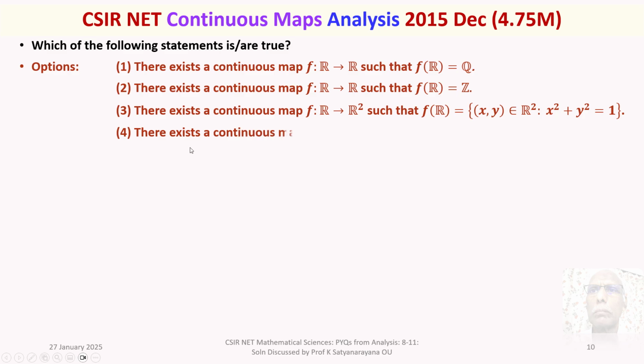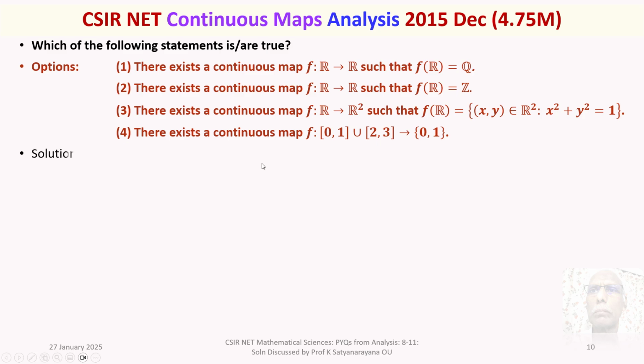Option 4, there exists a continuous map f from the closed unit interval union the closed interval [2, 3] to the doubleton set consisting of 2 elements, 0 and 1.